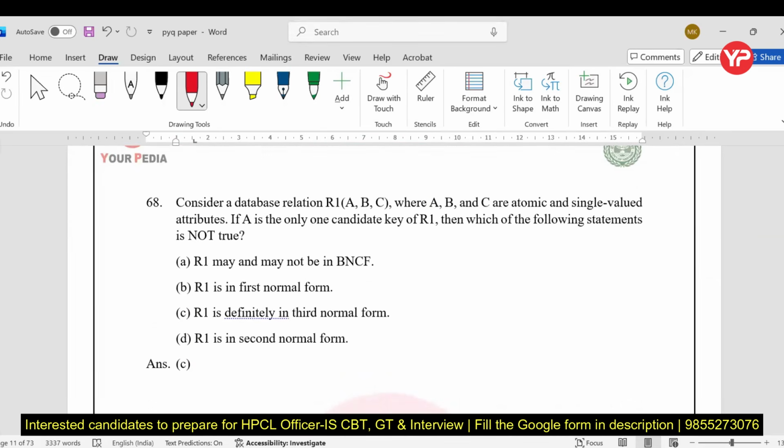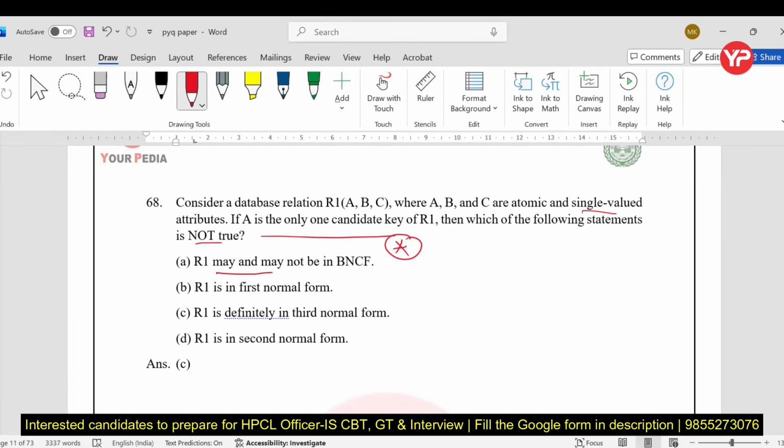Next, again, very important, we have a relation schema R(ABC) with all the attributes atomic and single valued. It means no multi-valued. It means it is already in 1NF. If A is the only candidate key, now this line is very important, then which of the following statement is not true? R1 may or may not be BCNF. It is talking about may or may not. That has to be, that is true.